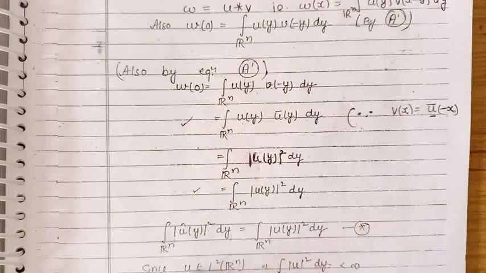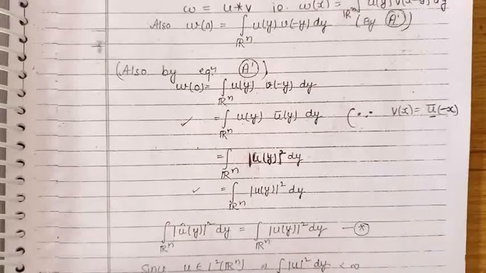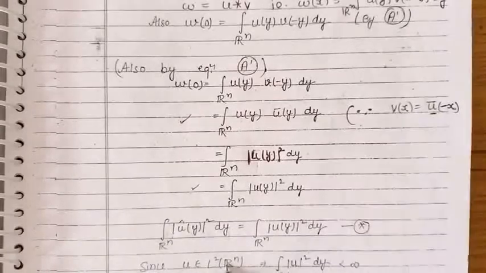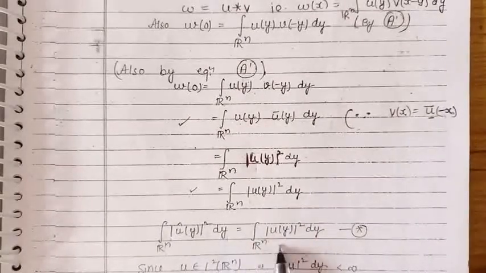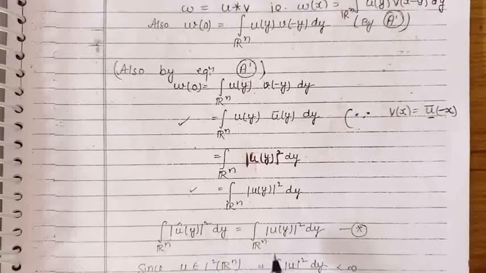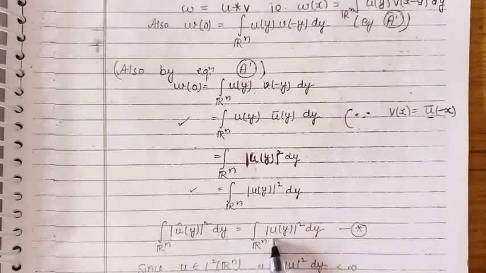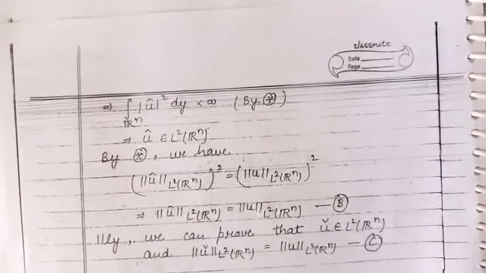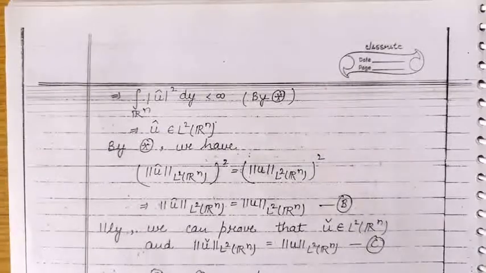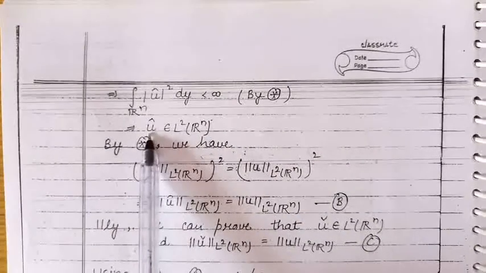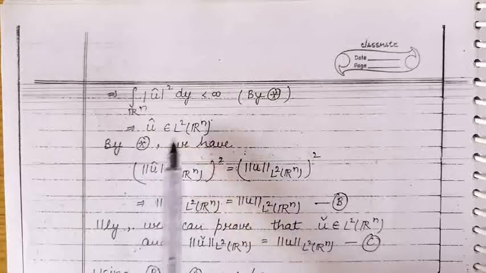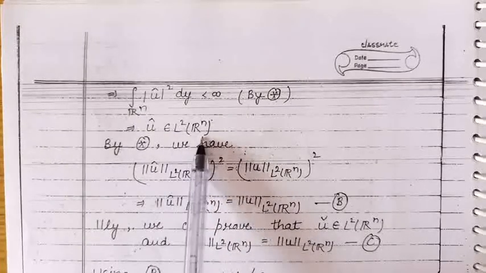Now because u belongs to the function space L2(Rn), by definition the norm of u on this function space will be finite. And from here, because these two expressions are equal, if the norm of function u on the space L2(Rn) is finite, the norm of function u cap will also be finite. So by definition, we can say that the Fourier transform of u belongs to the function space L2(Rn).